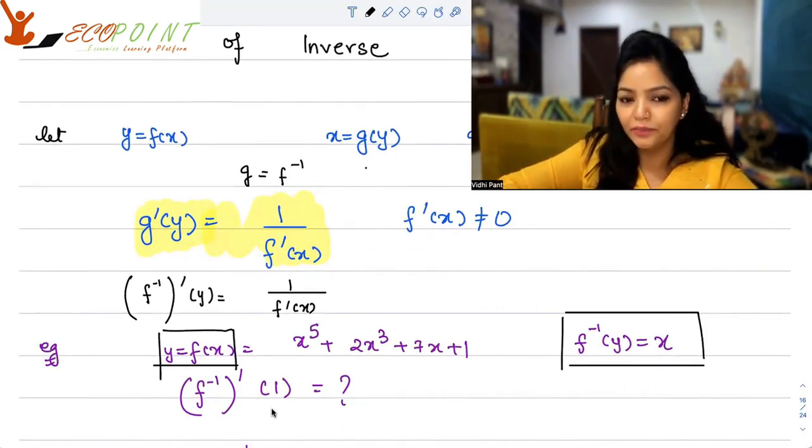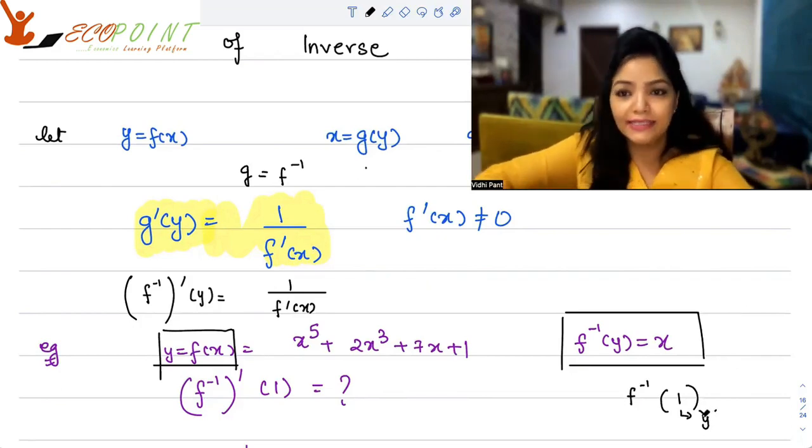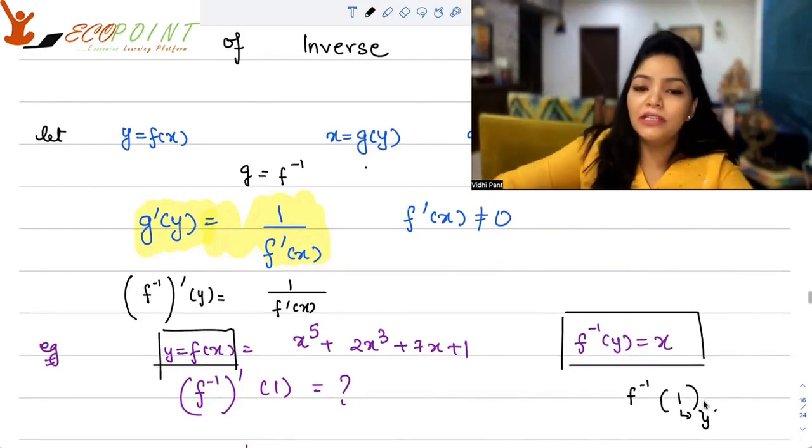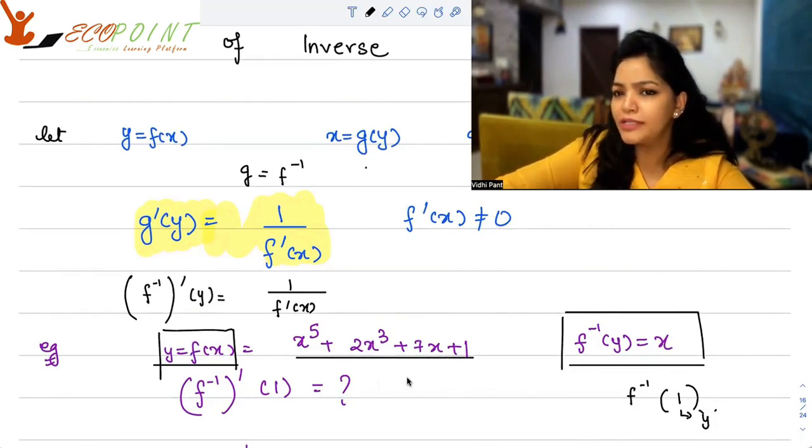Let's start with it. Now, when you are talking about f inverse function at a particular point, this point is a y value. So you should first of all try to figure out for this y value, what x do you have? Can you see any x for which you get y as 1? Well, I can straightforward see that if I put x equals to 0, my f(x) or y will be equal to 1, right?